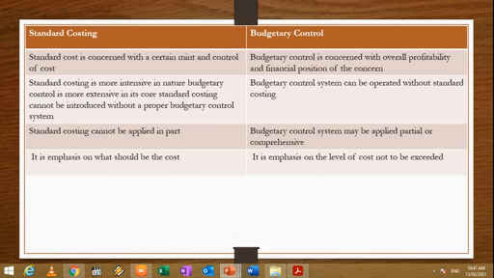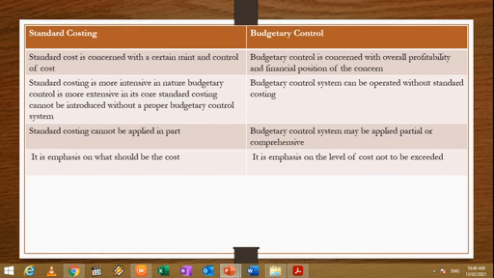Standard costing cannot be introduced without a proper budgetary control system. It means to have a standard costing, we should have the budgetary control system. Unless and until we follow the budgetary control, we cannot attain the objectives of the standard costing. But as far as budgetary control system is concerned, it is operated without the standard costing. It means for budgetary control, standard costing is not necessary. But as far as standard costing is concerned, budgetary control is the necessity of the standard costing.